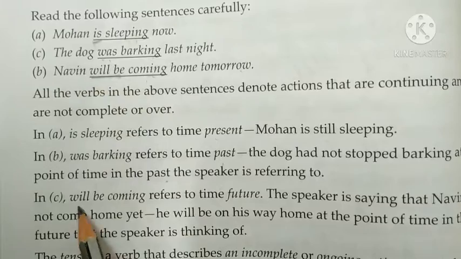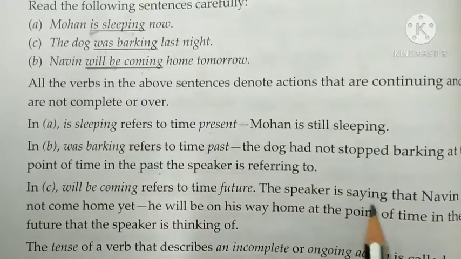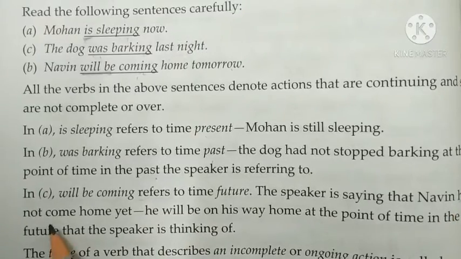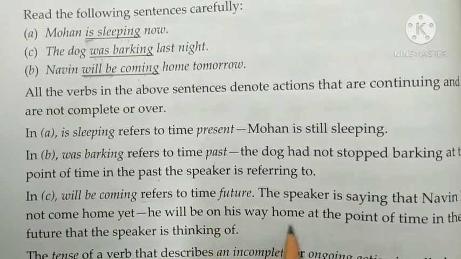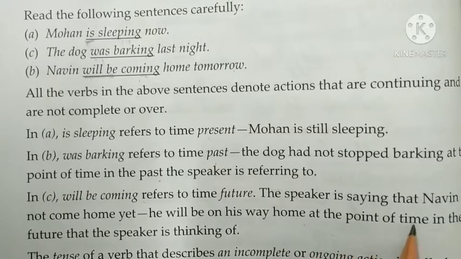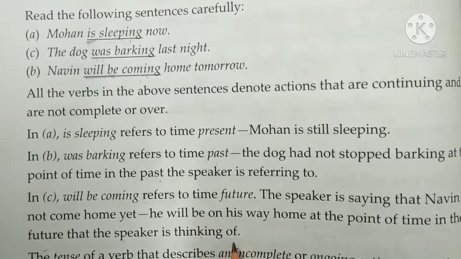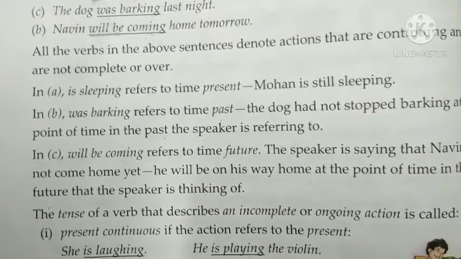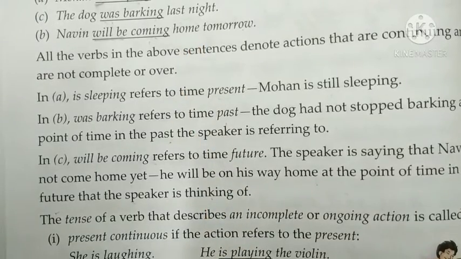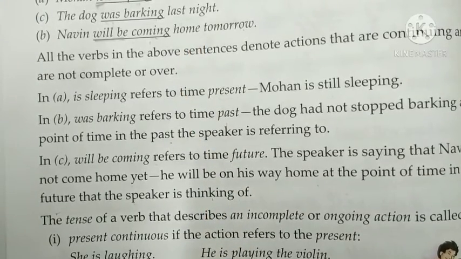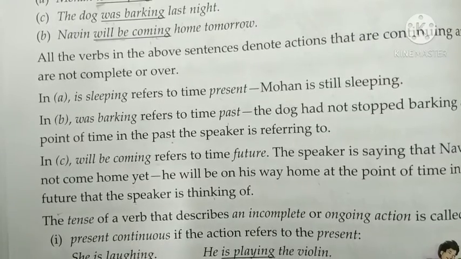In C, will be coming refers to the time future. The speaker is saying that Naveen has not come home yet. He will be on his way home at the point of time in the future that the speaker is thinking of. So Naveen will be coming home tomorrow. It means in the future time he will be on his way, not yet reached home but on his way.